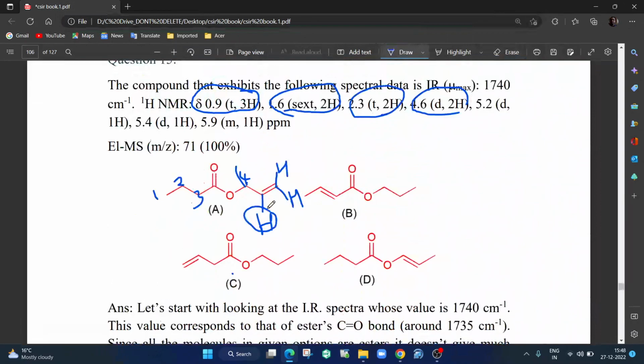Not only that, it will be split by this trans, which has quite a high coupling constant, and then cis is a little lower, and then with this, so it will appear as a multiplet. So this should be the value 5.9, multiplet, 100%, okay. So we can mark this also, this will be your 5.